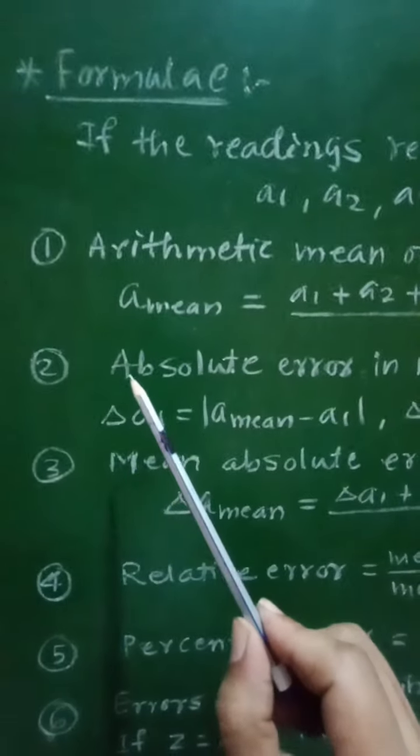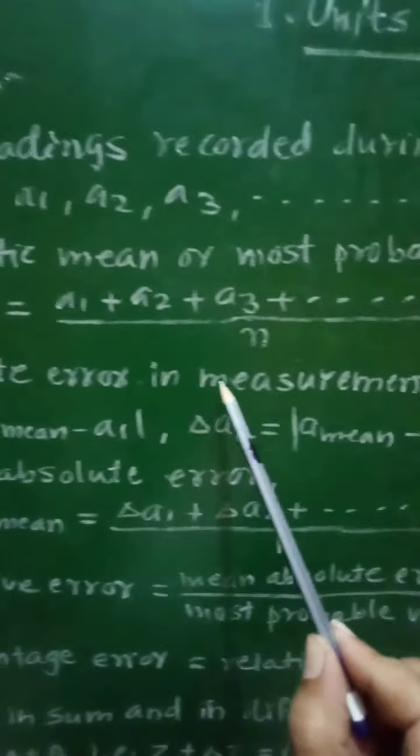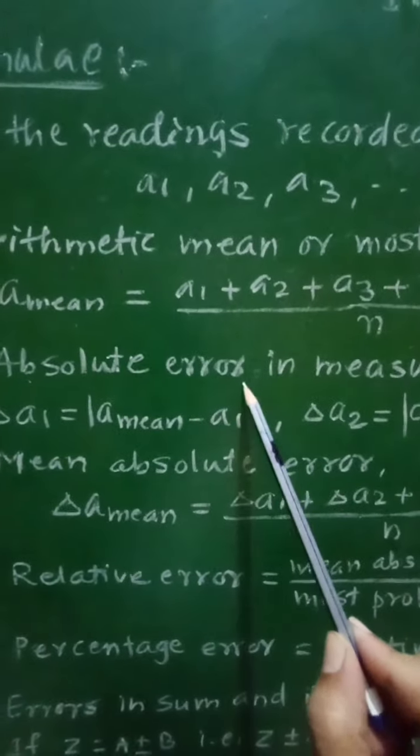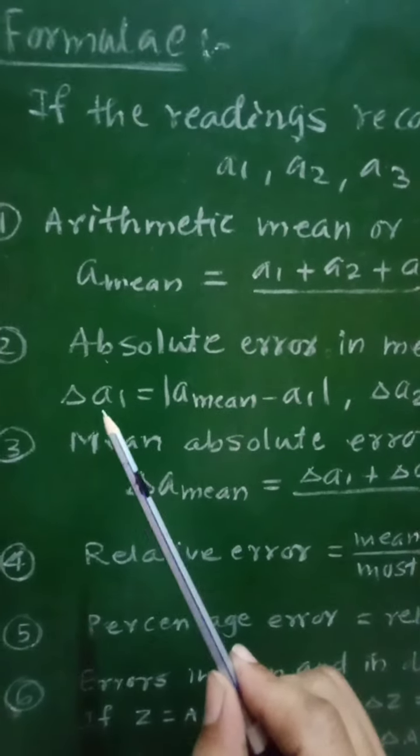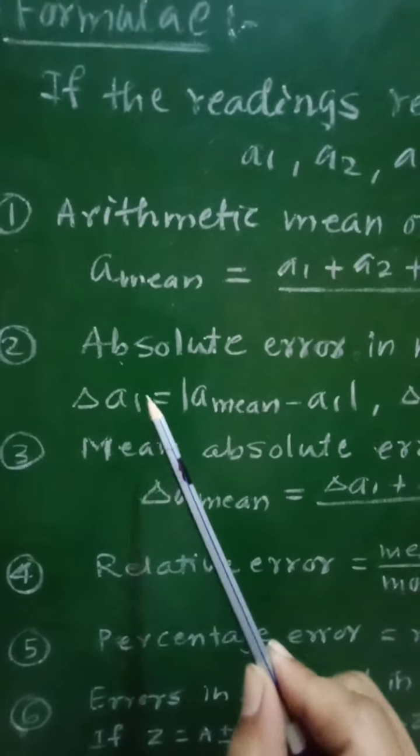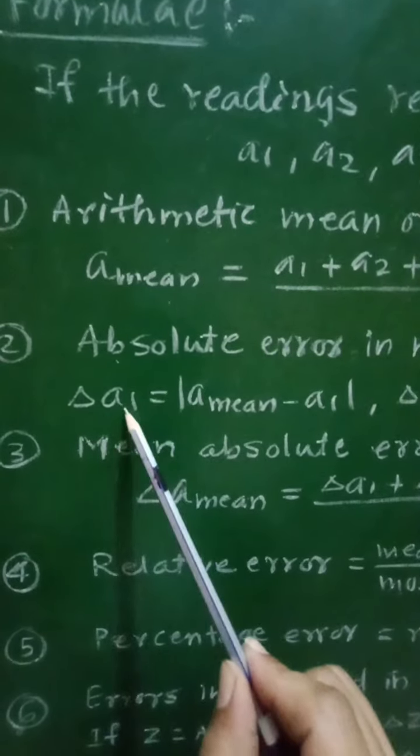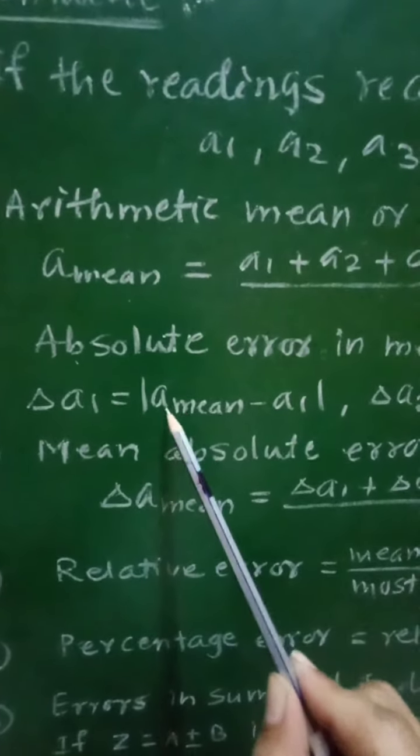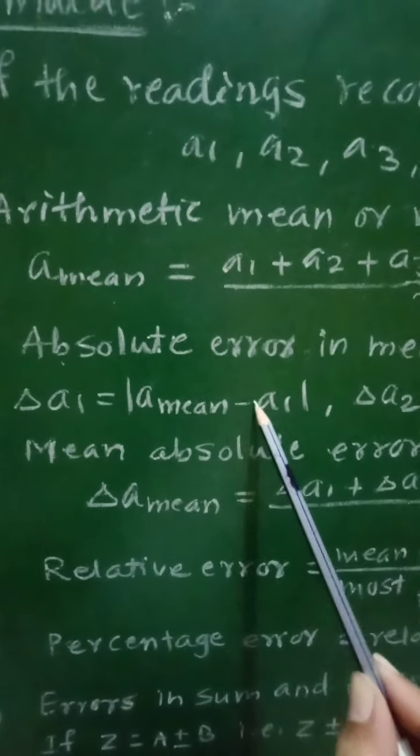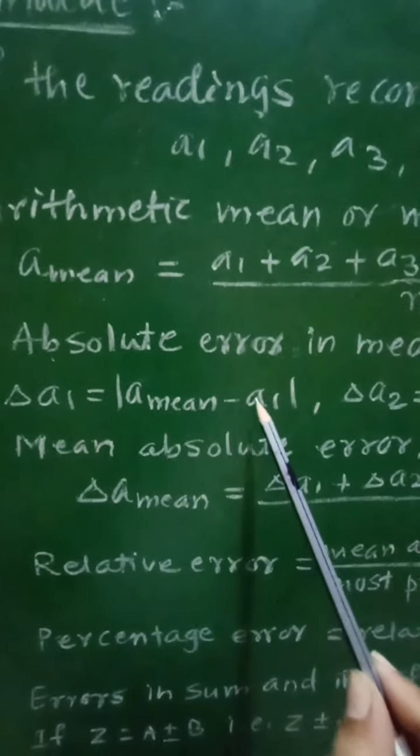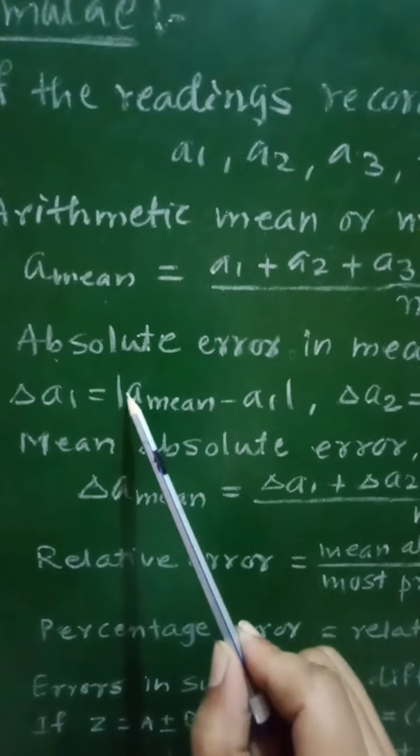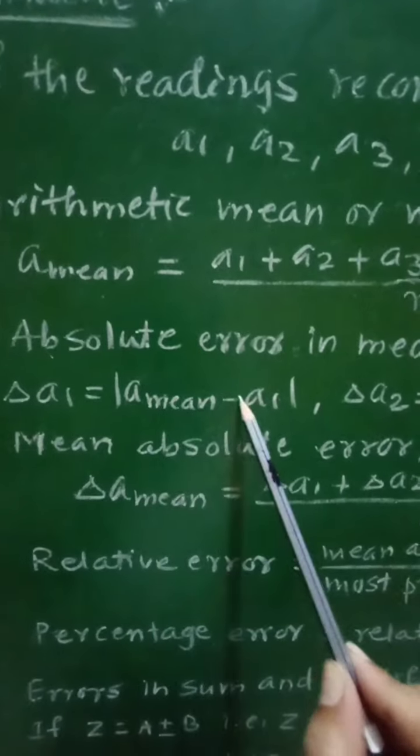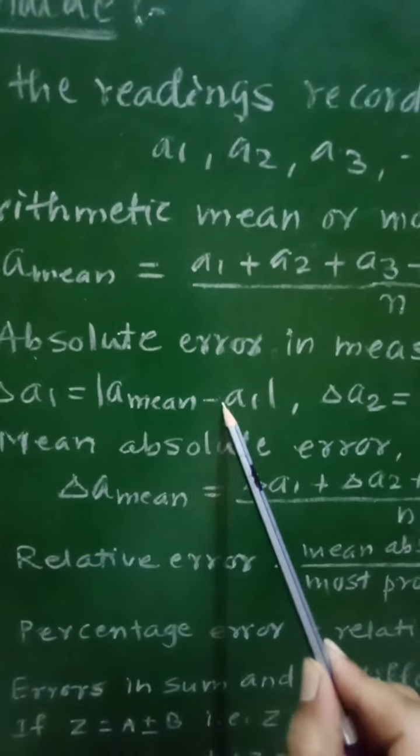Then second, absolute error in measurements. So absolute error in all the n measurements will be determined as delta a1, that is the absolute error in the first reading a1, is delta a1 equal to mod of a mean minus a1. The meaning of this mod is that if this difference is positive or negative, it will be treated as positive.